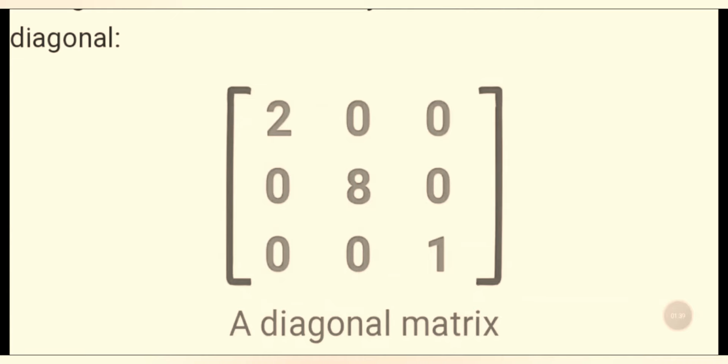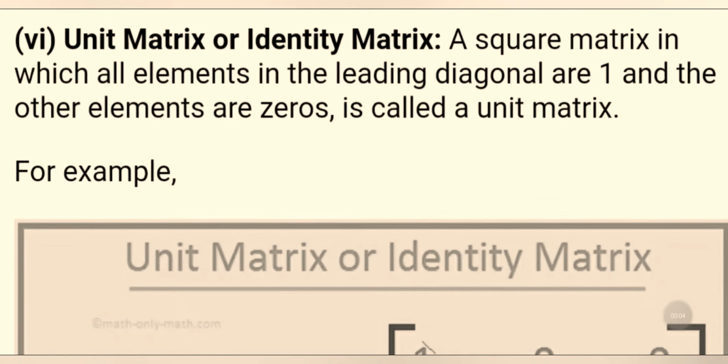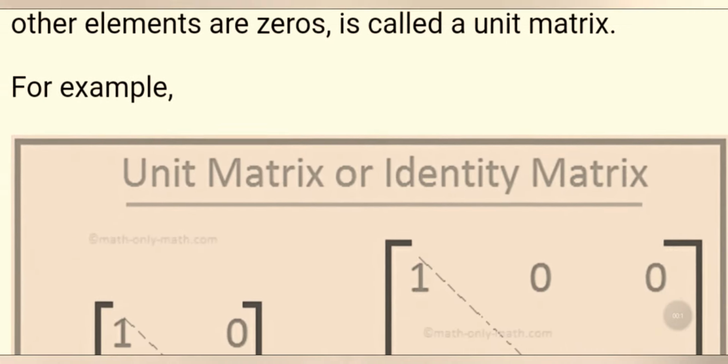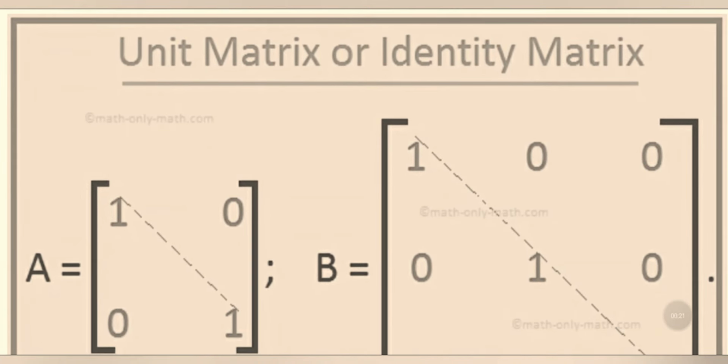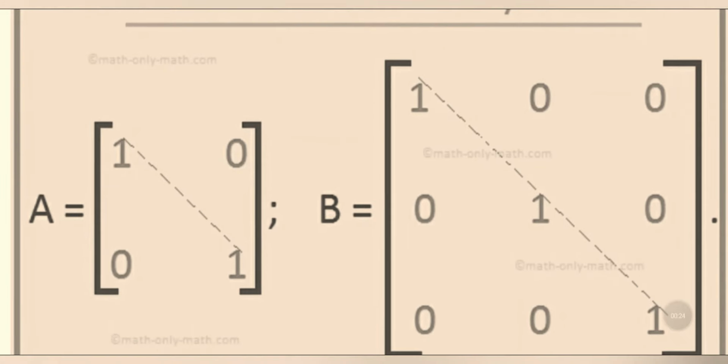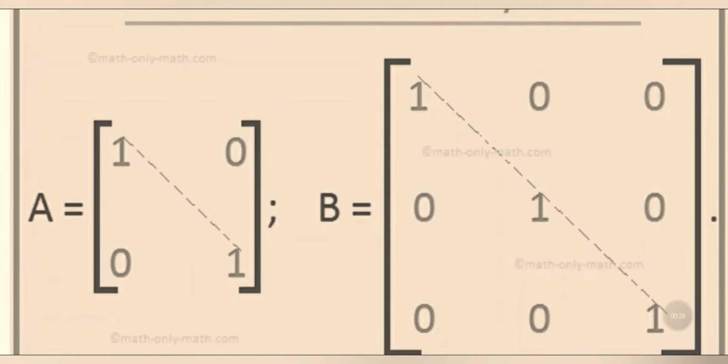Example of diagonal matrix. Unit matrix or identity matrix. A square matrix in which all elements in the leading diagonal are 1 and the other elements are 0 is called the unit matrix. For example, A equal to 1 0 0 1, or B equal to 1 0 0, 0 1 0, 0 0 1. So A is a 2 by 2 matrix, an example of identity, and B is a 3 by 3 matrix, an example of identity.